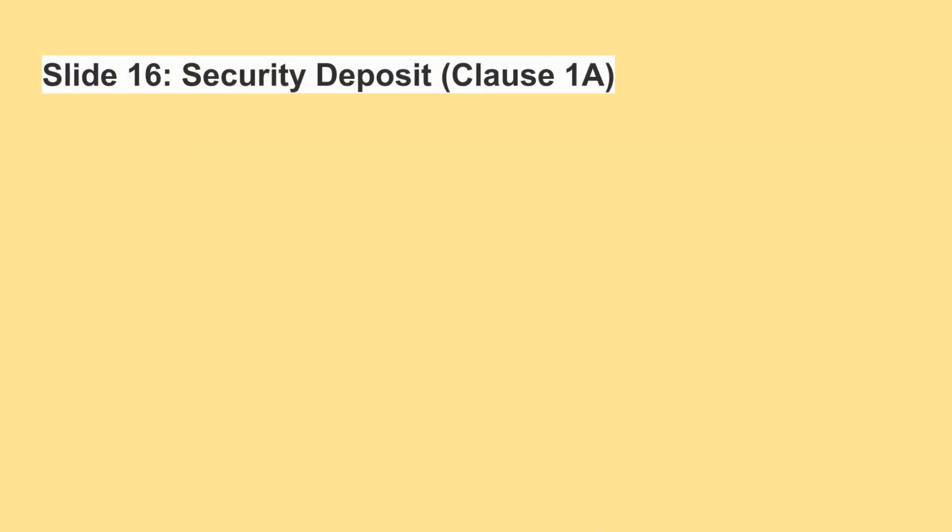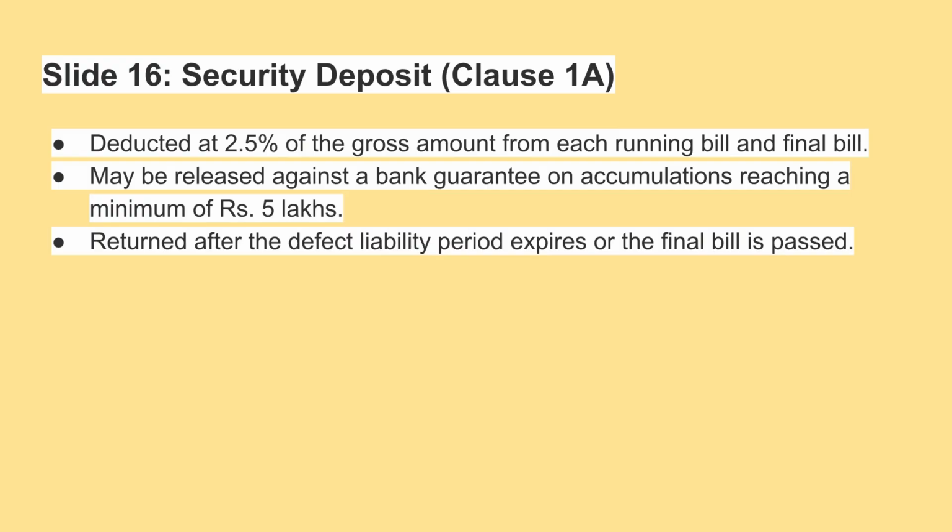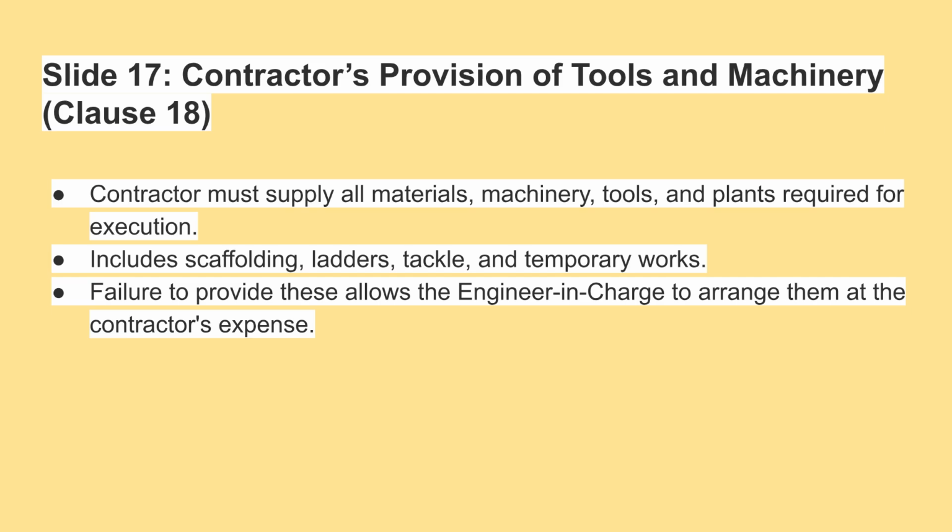Regarding the security deposit, 2.5% of the gross amount is deducted from each running and final bill. This deposit may be released against a bank guarantee when accumulations reach 5 lakh rupees. It is returned after the defect liability period or the final bill is passed. Under Clause 18, the contractor must supply all required materials, machinery, tools, and plants, including scaffolding and temporary works. If they fail to provide these, the engineer in charge can arrange them at the contractor's expense.